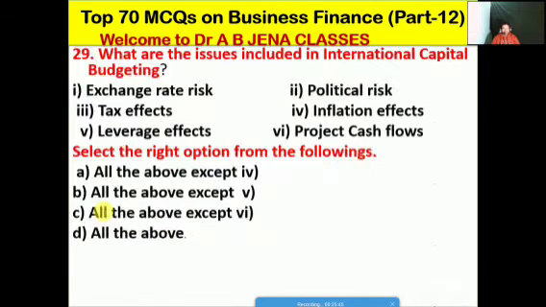So next one हम देखेंगे, what are the issues included in the international capital budgeting? A, it's exchange rate risks, political risks. Third one is tax events, inflation effects, leverage effects, project cash flows. Friends, so select the right option from the following. A, it's all the above except 4, B, it's all the above except 5, C, it's all the above except 6, D, it's all the above. Friends, so these are all the issues included in international capital budgeting.